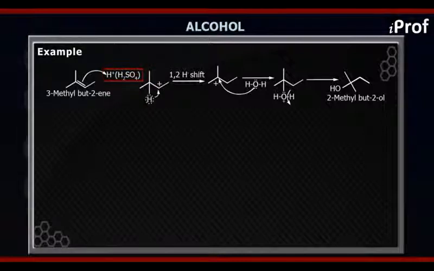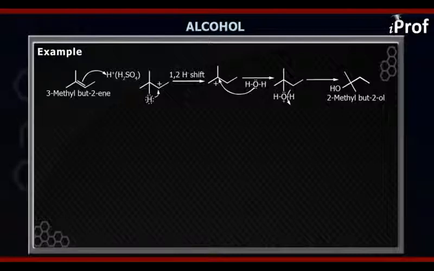So now the pi electron cloud will attack the H plus ion, which is released by the H2SO4 or H3PO4. So now the carbocation formed will be like CH3, CH3, CH positive and CH3. Now this carbocation is actually a 2-degree carbocation.